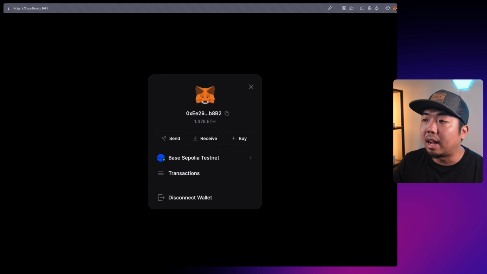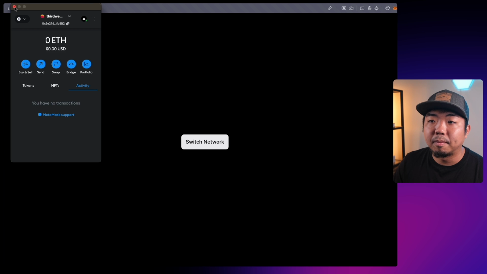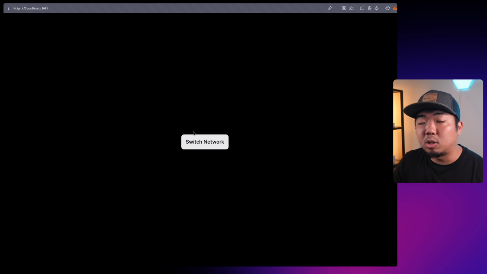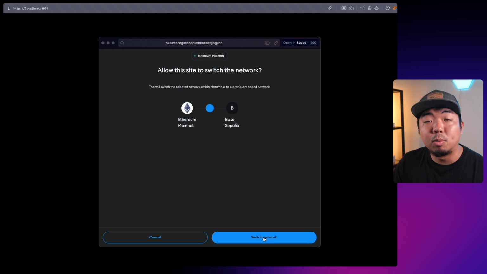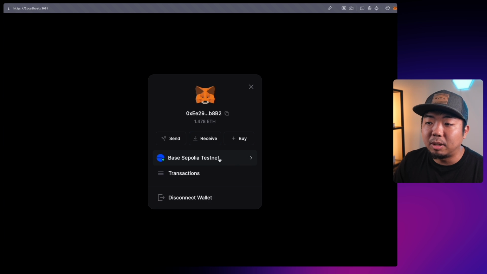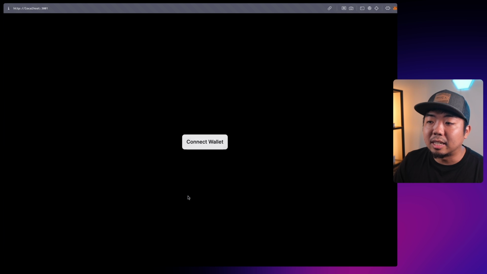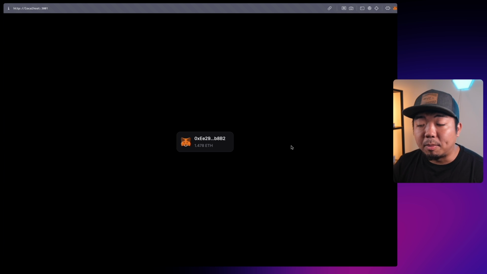But what happens if I was, let's say, connected to a different chain? So I'm just actually going to come into my MetaMask wallet here, and I'm going to switch over to Ethereum mainnet. And you can see here now the button switches to switch network. So if I hit switch network, it's going to prompt me within my wallet to switch to the network that the application needs to use. So we can hit switch network here. And you can see it switches me back to base Sepolia, and we now have our wallet connected. I can disconnect, reconnect back, and you now have the ability for users to connect their Web3 wallets to your application simply by adding the connect button React component from ThirdWeb.